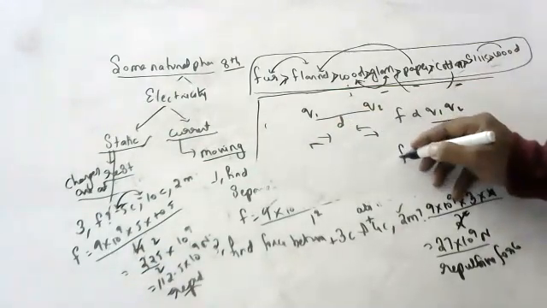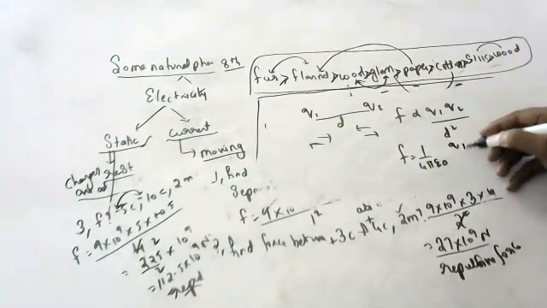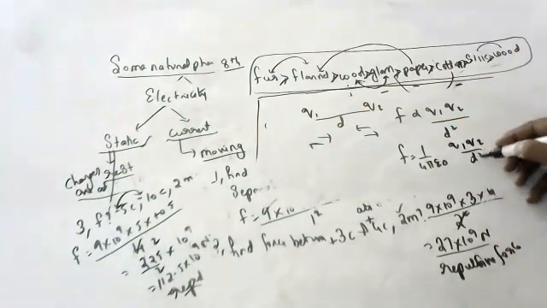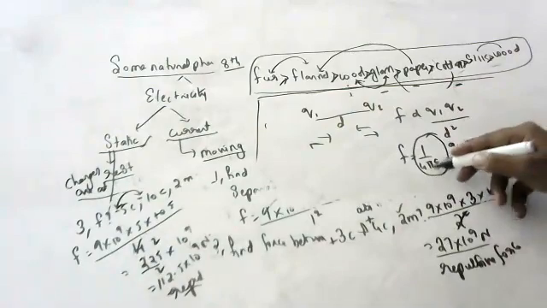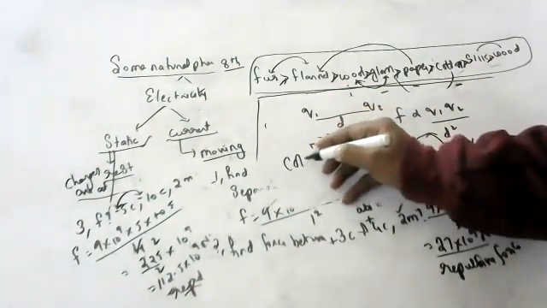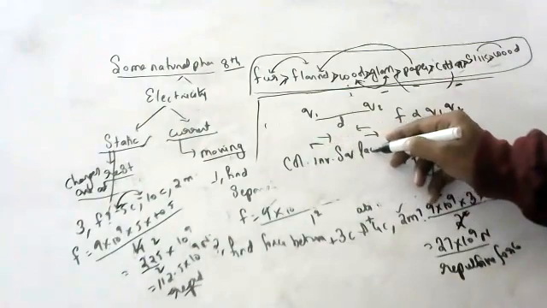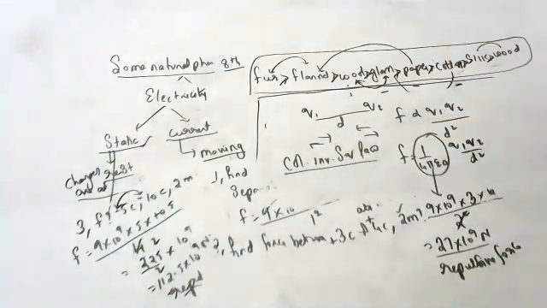Okay, removing proportionality, we keep a constant: 1 by 4 pi epsilon naught, q1 q2 by d square, whose value we are taking as 9 into 10 to the power 9. This is called Coulomb's inverse square law.